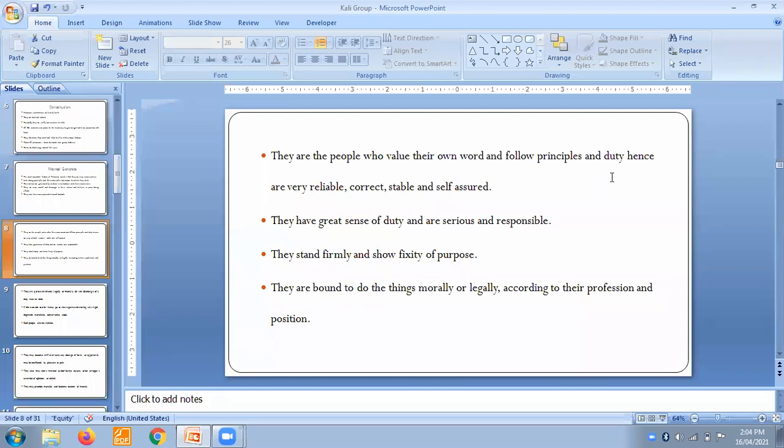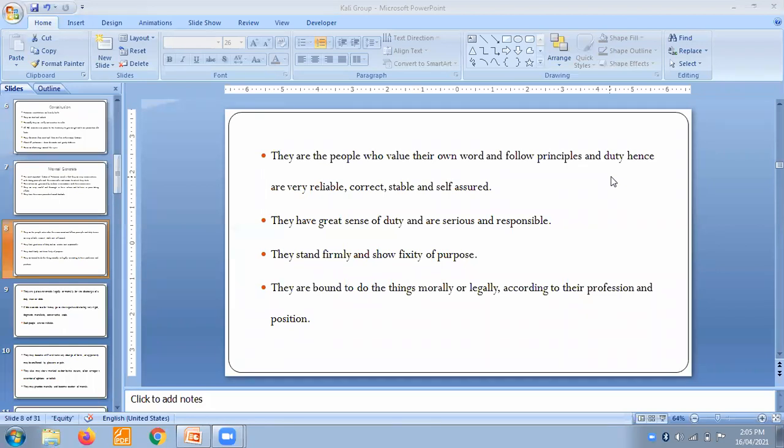Look towards such people and you will understand that he's something else. Everyone cannot follow their principles and morals and culture, and these people really follow it. They are the people who value their own word and follow principles and duty, hence are very reliable, correct, stable, and self-assured. Such people you can believe in very blindly. You can rely on them.